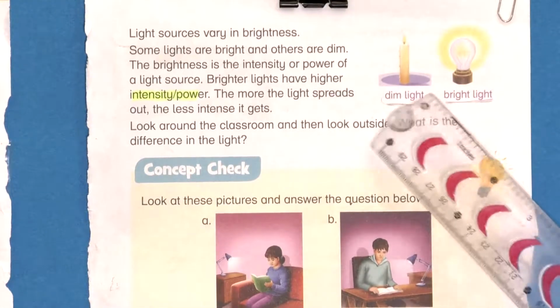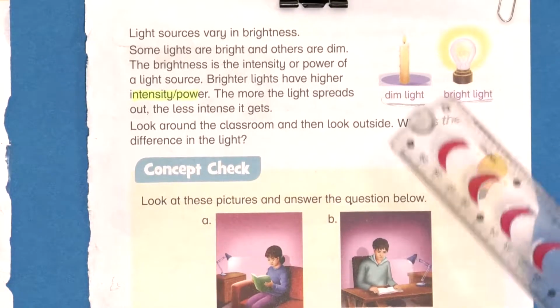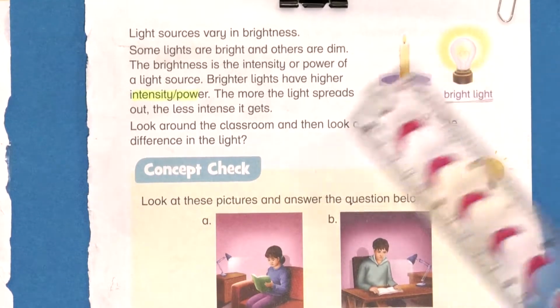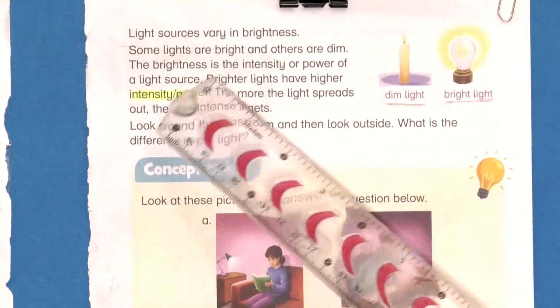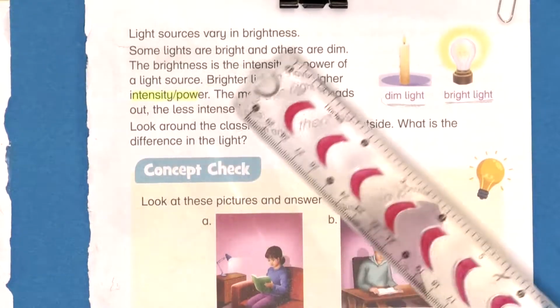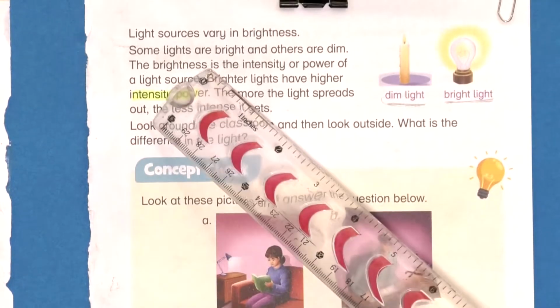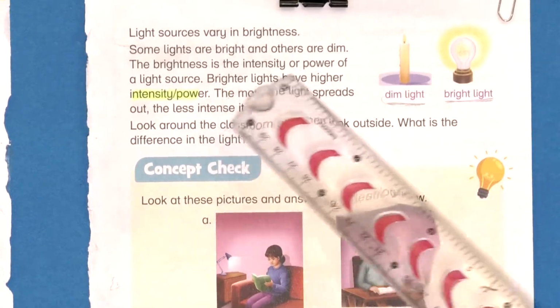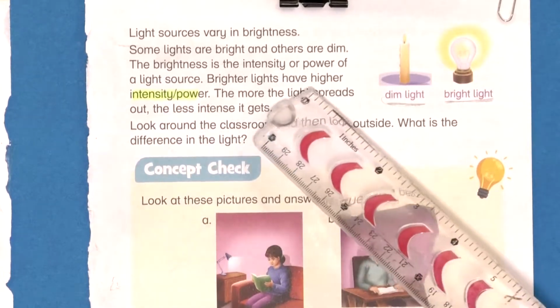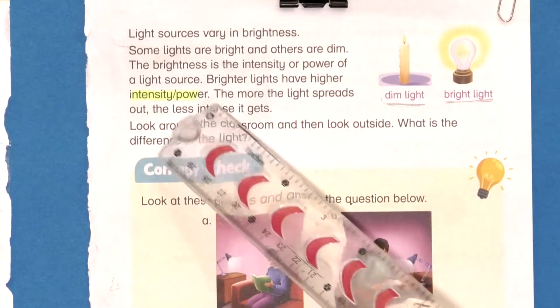The dim light has less intensity or power, but the bright light has more intensity or more power. The brightness is the intensity or power of the light source. Here we have read that the brightness is the intensity or power of the light of the source. Brighter lights have higher intensity or power.